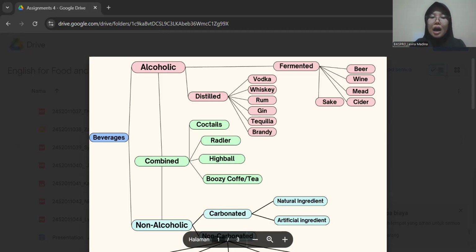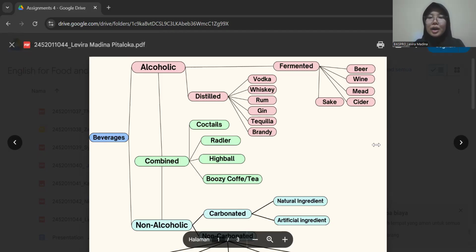So, for the next is a highball. Highball is a mixed drink made with a spirit like whiskey or vodka and a larger proportion of non-alcoholic mixer like soda, water, or tonic. For the example, is a whiskey and soda. For the next is a boozy coffee or tea. Is a coffee drink with alcohol added, typically served as a dessert or after dinner drink. For the example, is the Irish coffee.